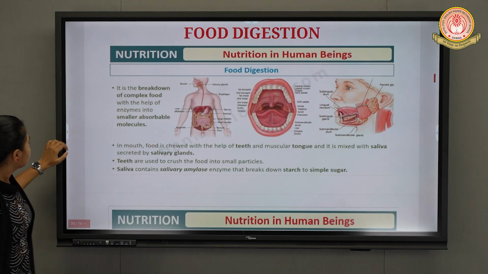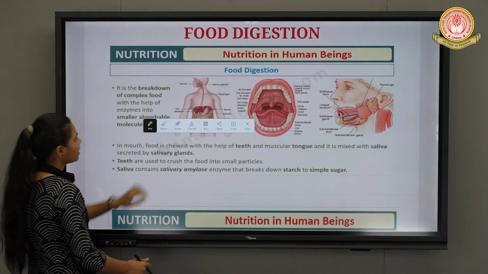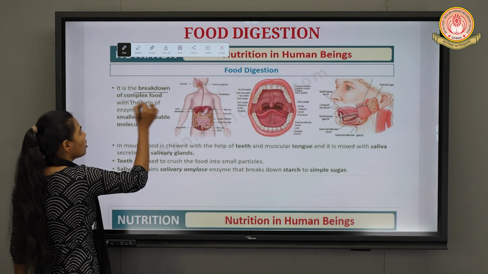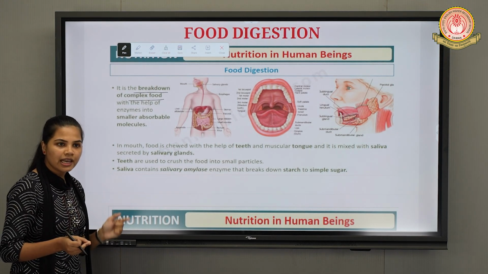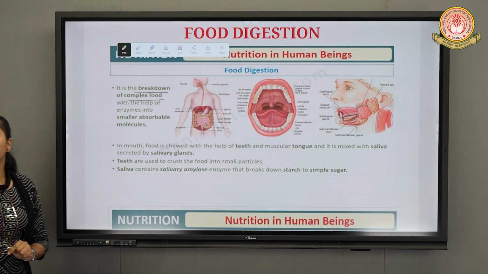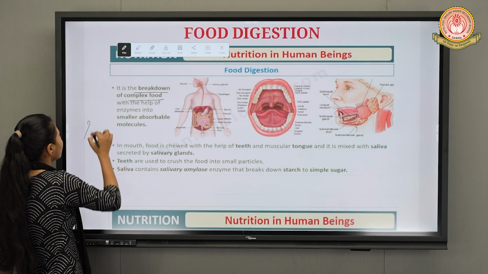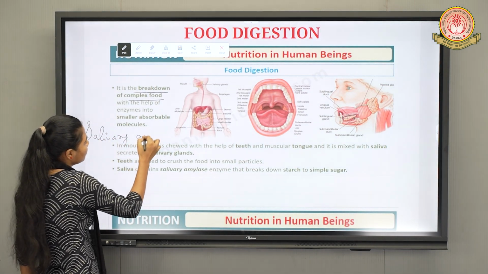So first, starting with the mouth, where the breakdown of complex food materials into simpler forms takes place with the help of various enzymes. In the mouth we have which gland? Salivary glands, which secrete one particular enzyme known as salivary amylase.